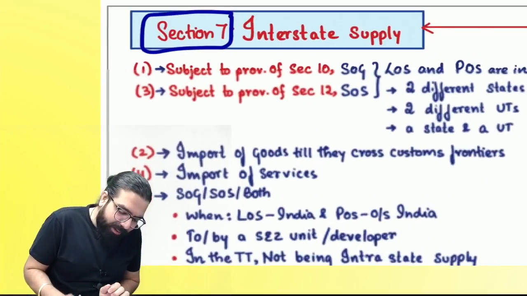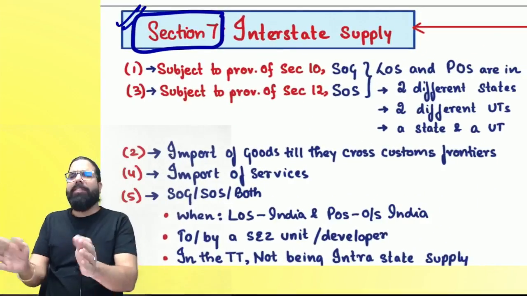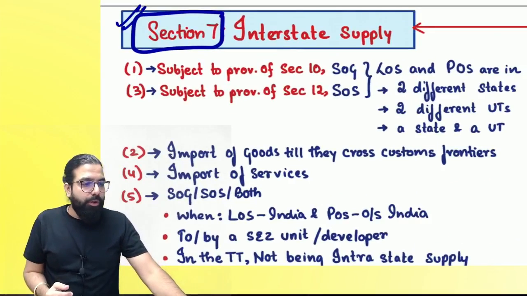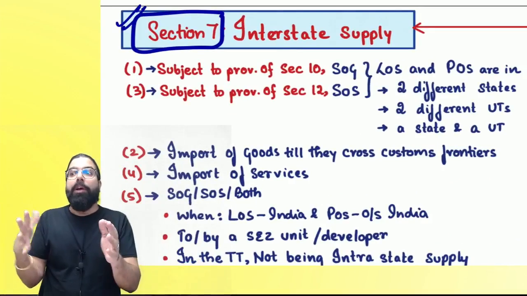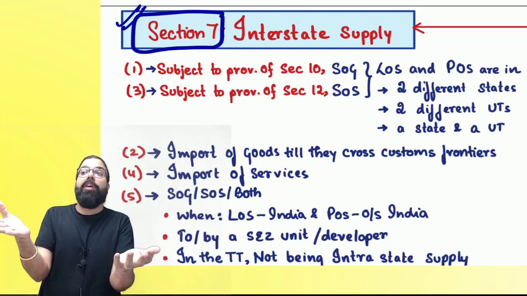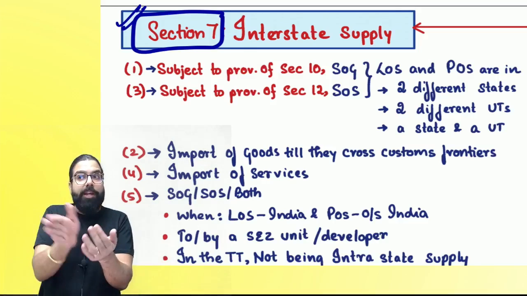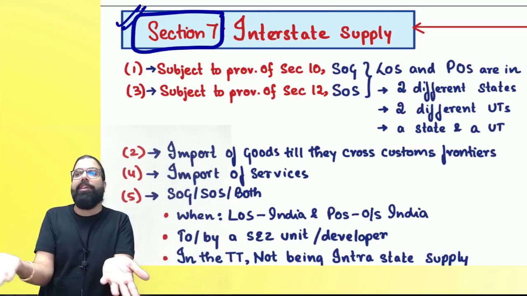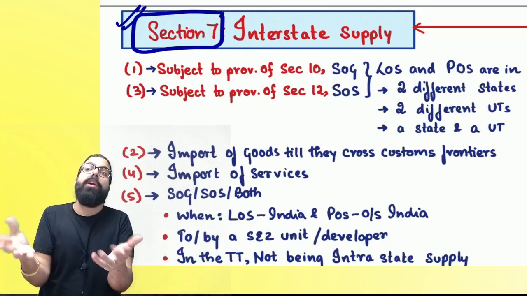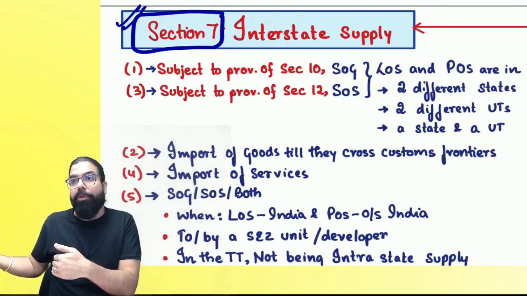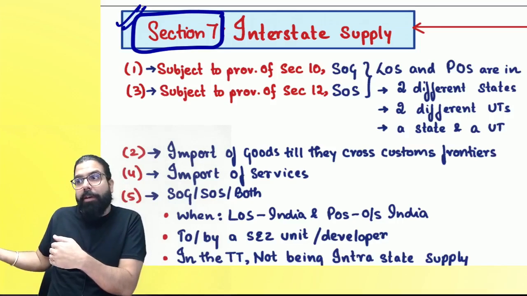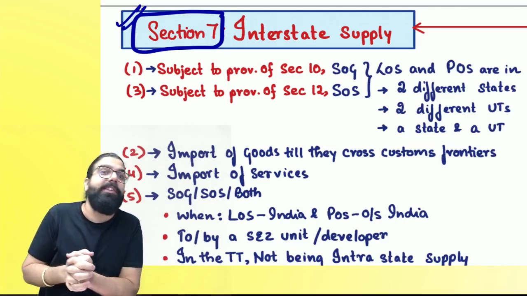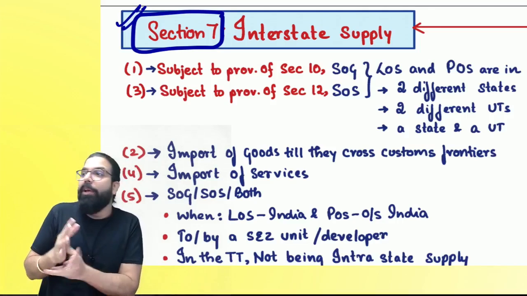Now we have section 7 over here, which talks about interstate supply. Do you guys remember intra and interstate supply? What is intra? Whenever the transaction is happening within the same state or same UT, we charge CGST and SGST, or CGST and UTGST. Inter is what? Different state, different UT. One state and one UT, or two different states. We understood it is interstate, and IGST will be applicable.